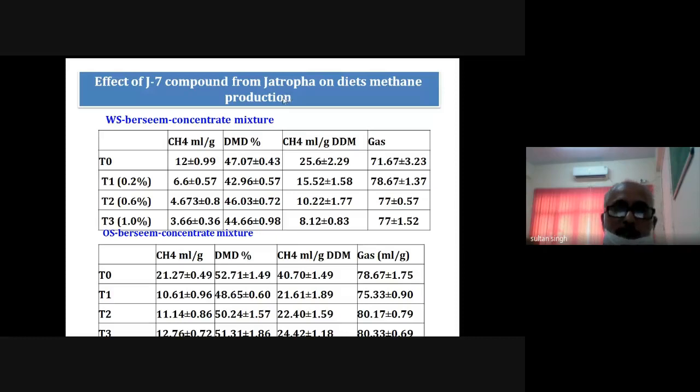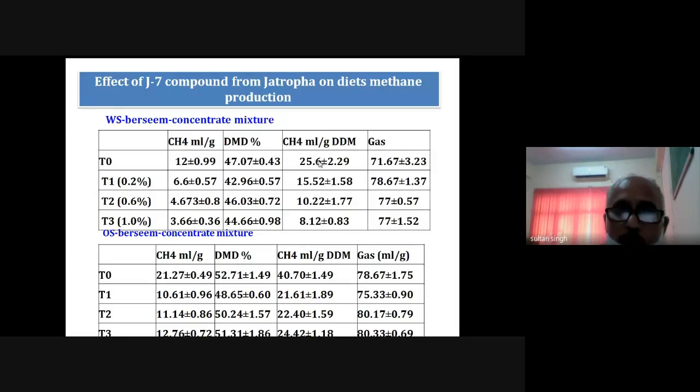And when we see its efficacy, how it is affecting the methane production, you see we have a wheat starch percent concentrate mixture-based diet. And these are the three different levels of this particular compound that we isolated: 0.2, 0.6 and 1% level. Here you will see how it is affecting the methane production.